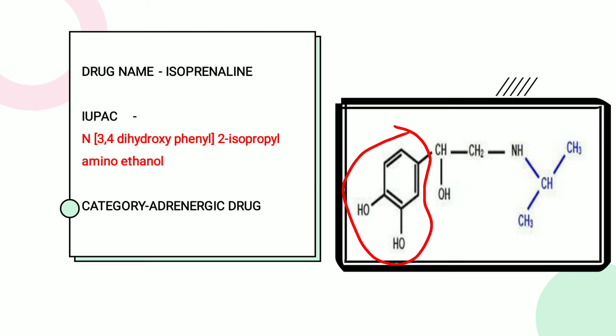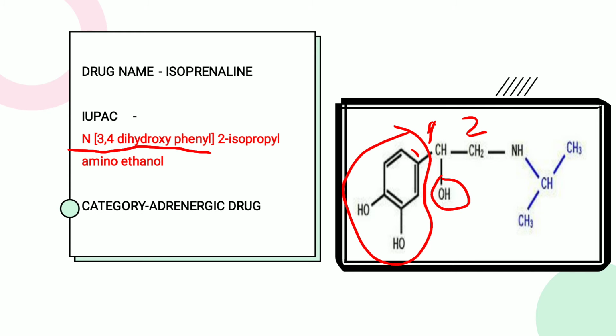Again here ethanol is the parent nucleus. So we number the first carbon, that is the attachment of the hydroxy or functional group, and this is the second carbon. This is our parent structure. What is the substitution on the first and second? On the first, again there is the catechol nucleus, so we write similarly N, bracket 3,4-dihydroxyphenyl. How is the 3,4-dihydroxy numbered?